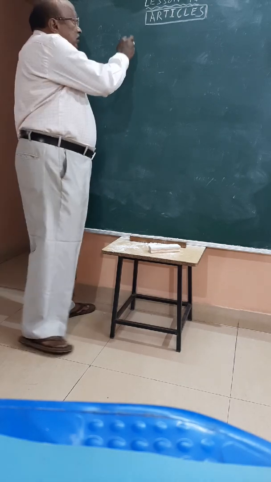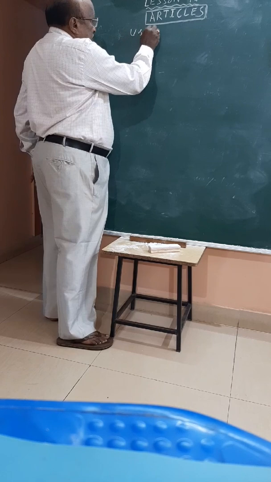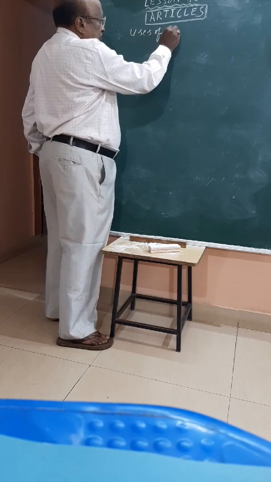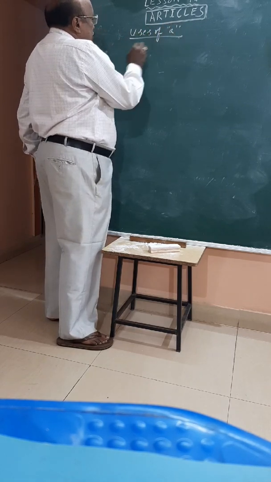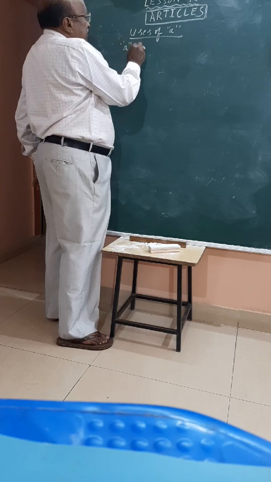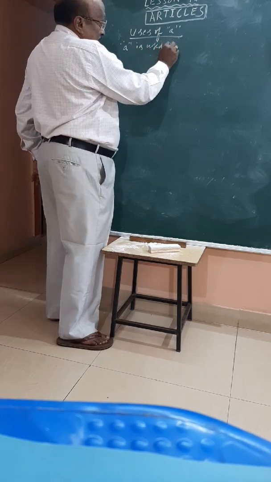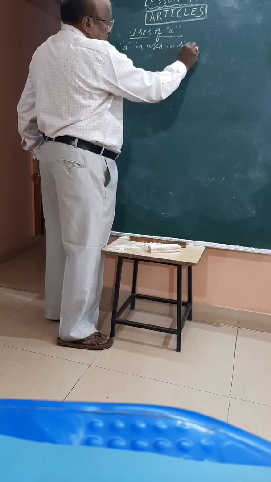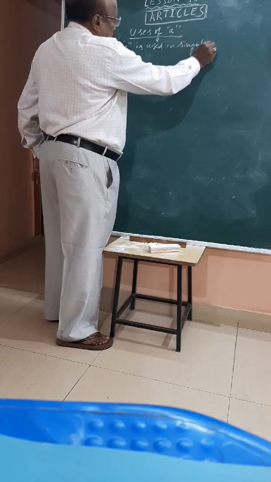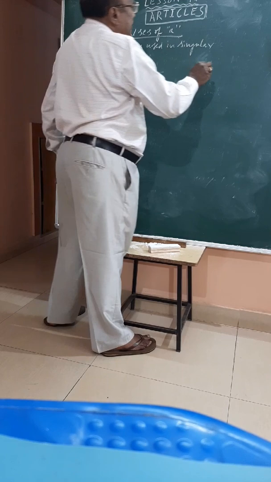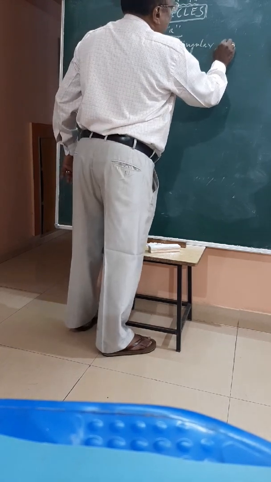Now we will go for uses of "a". Rule 1. "A" is used in singular number in common noun.